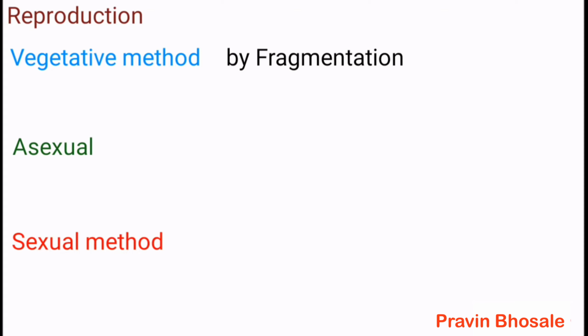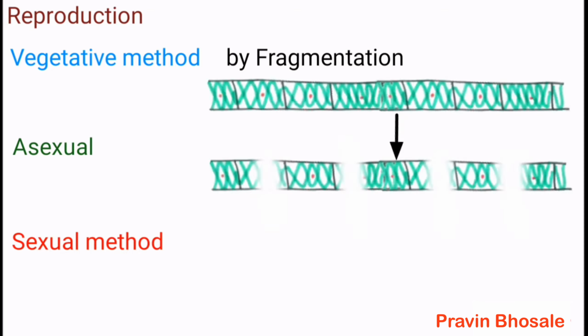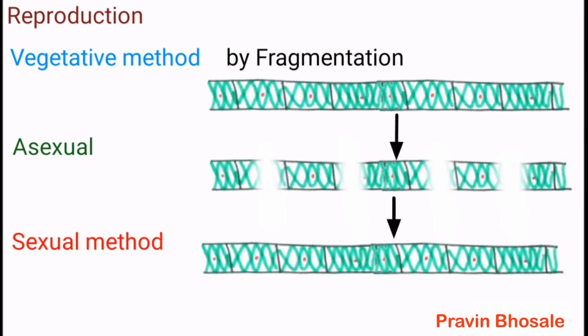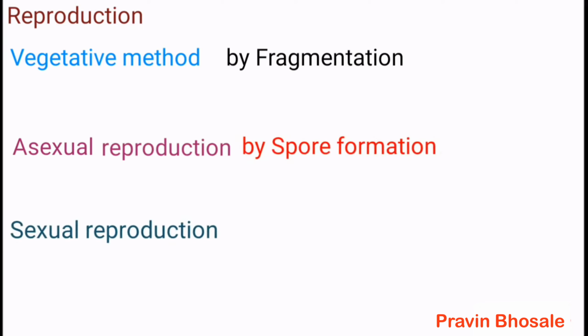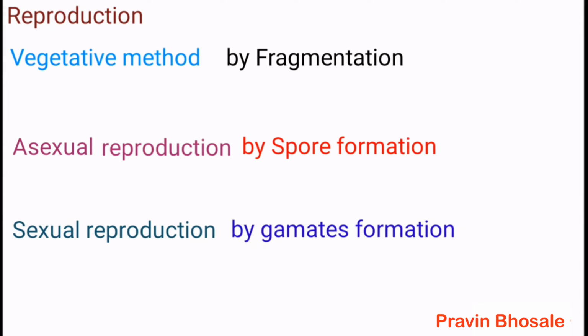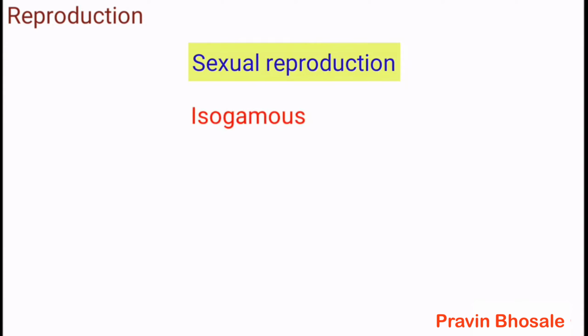Reproduction takes place by vegetative, asexual and sexual methods. Vegetative reproduction takes place by fragmentation. Here the plant body gets divided into fragments and each fragment further forms a plant. Asexual reproduction is by spore formation and sexual reproduction by gamete formation. In sexual reproduction, it can be isogamous, anisogamous, or oogamous.